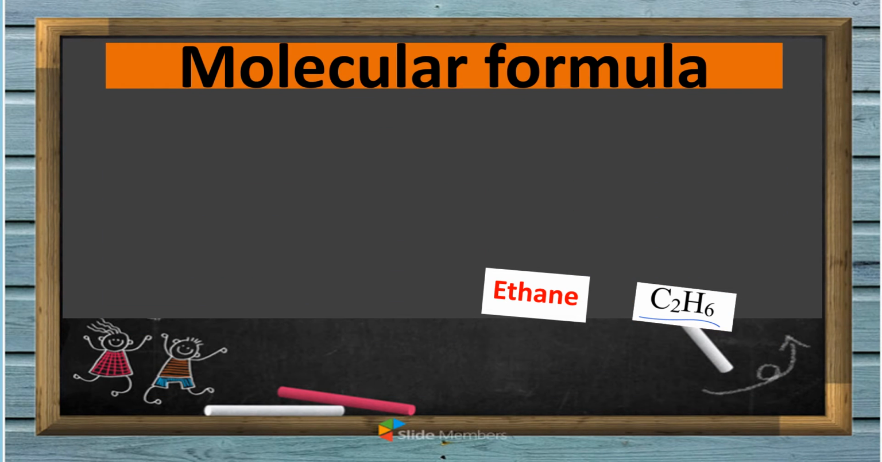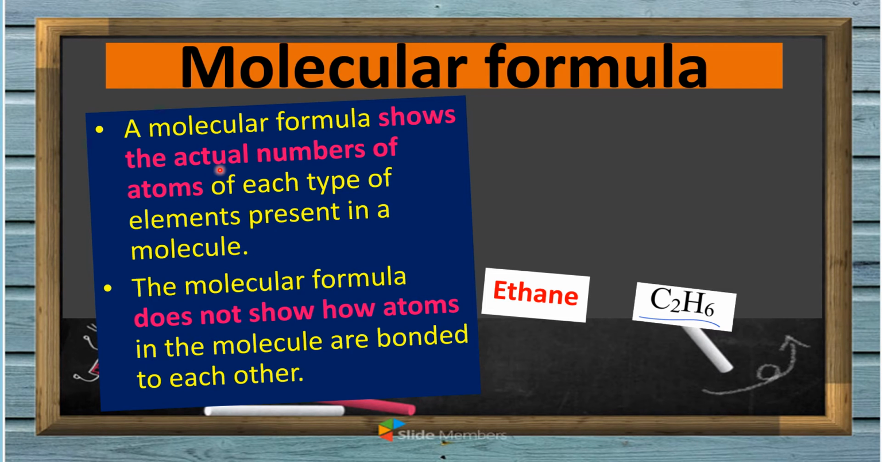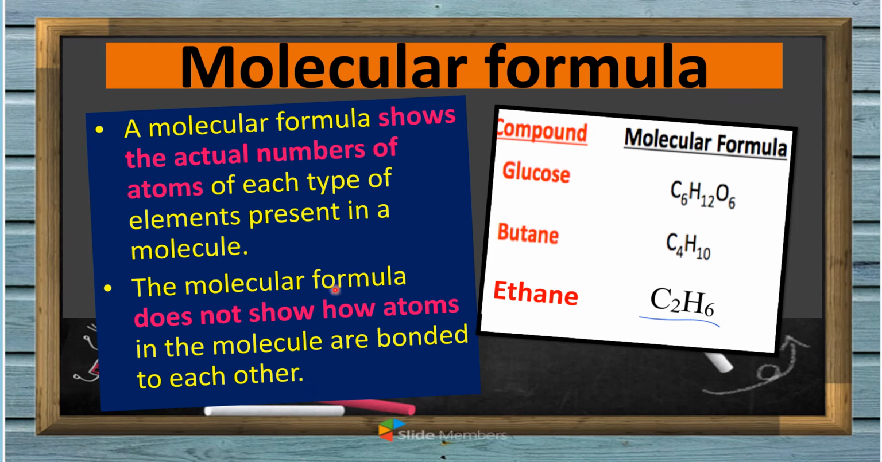So what is molecular formula? When we say molecular formula, it shows the actual numbers of atoms. And the molecular formula does not show, take note, how atoms in the molecule are bonded to each other. For example, these are the compounds: we have glucose, butane, and ethane. And these are the molecular formulae of each compound.